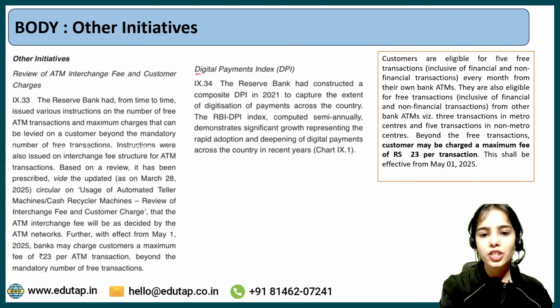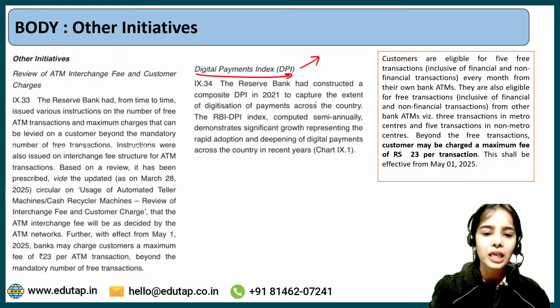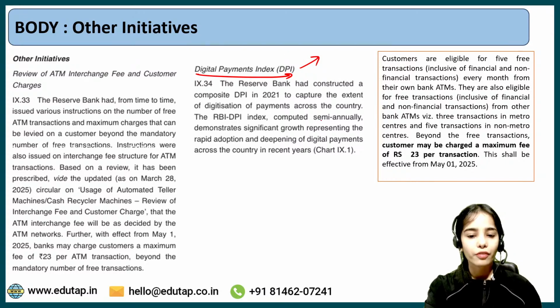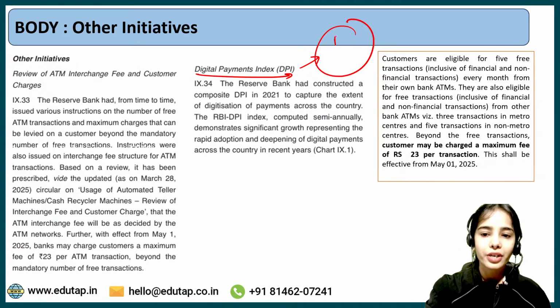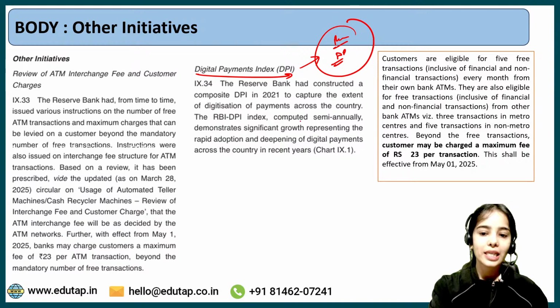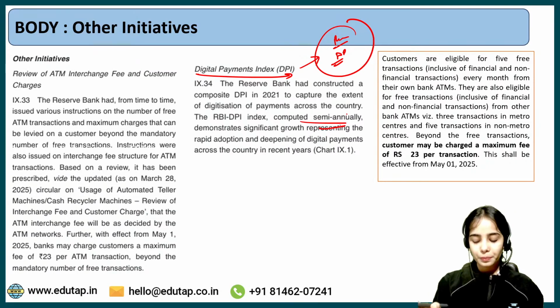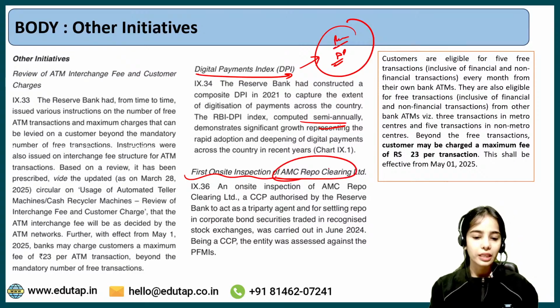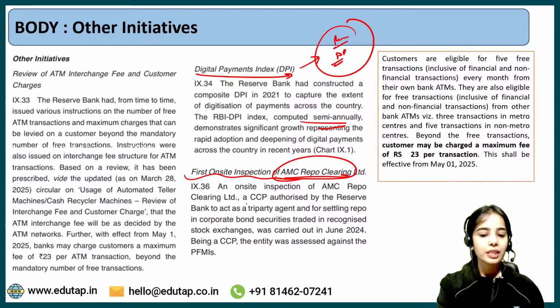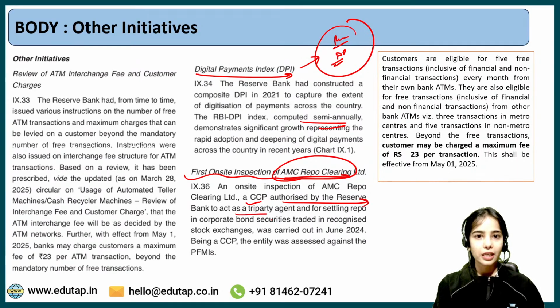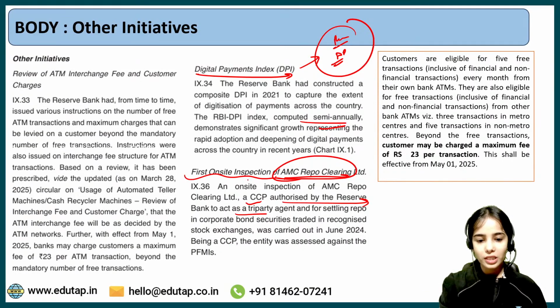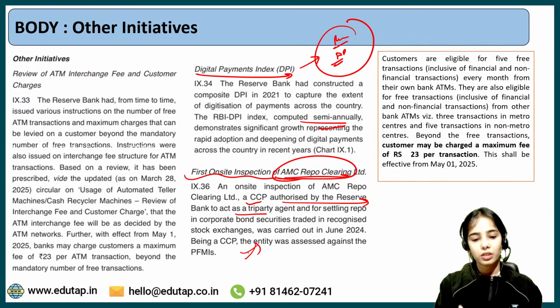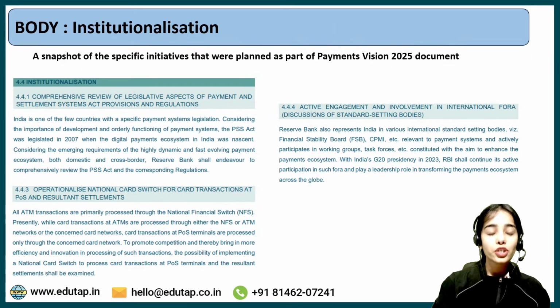Okay. Next is the digital payment index. You all know that RBI releases the digital payment index on a half-yearly basis. This shows the penetration of digital payment in our country, and it is released on a semi-annual basis. Next, the first on-site inspection has happened of AMC Repo Clearing Limited. AMC Repo Clearing Limited is a central counterparty authorized by the Reserve Bank of India to act as a tri-party agent, a middleman, an intermediary, and there was an inspection of this entity. Okay. Next is institutionalization.